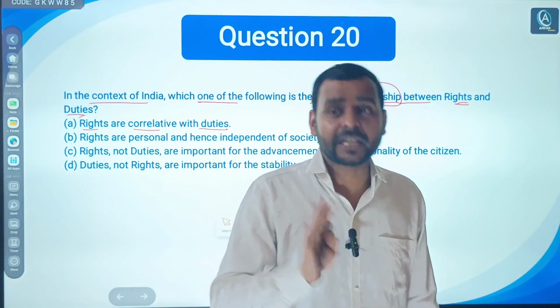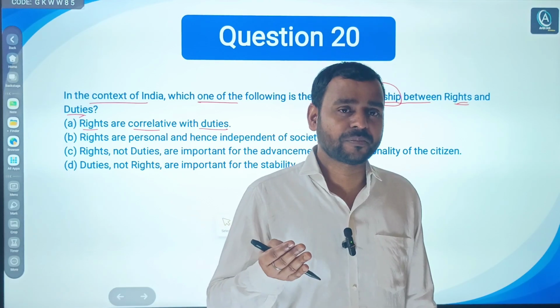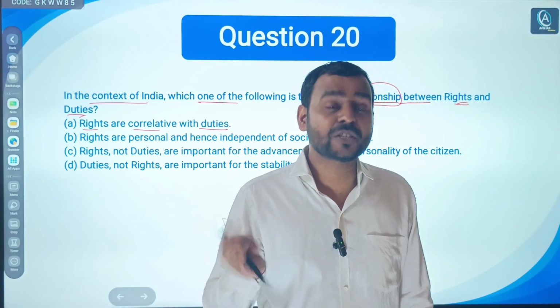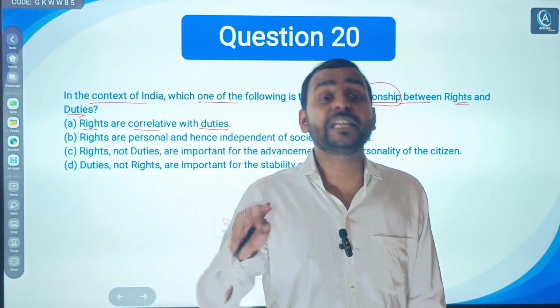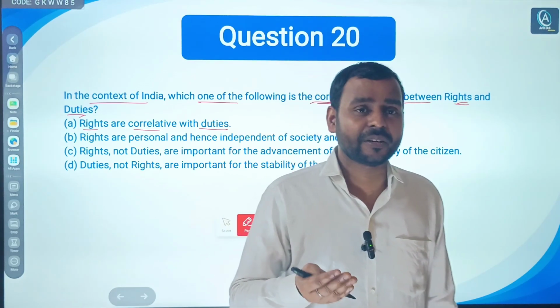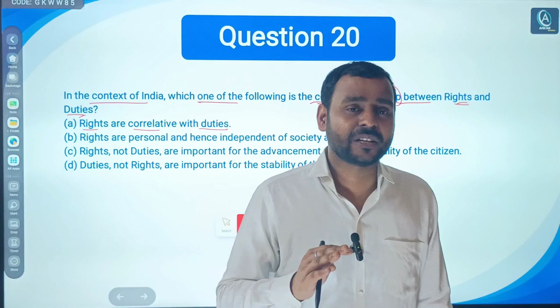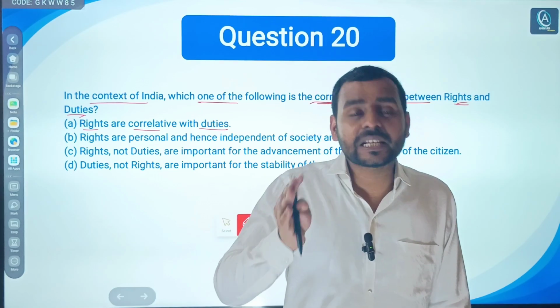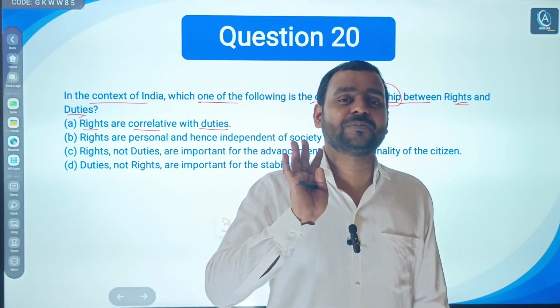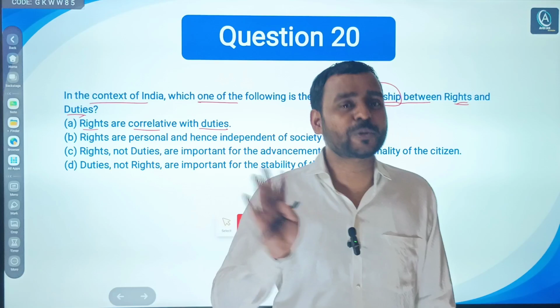For example, respecting them, caring for them when they are sick or old, it is your duty. So rights and duties are correlated. You cannot separate them.